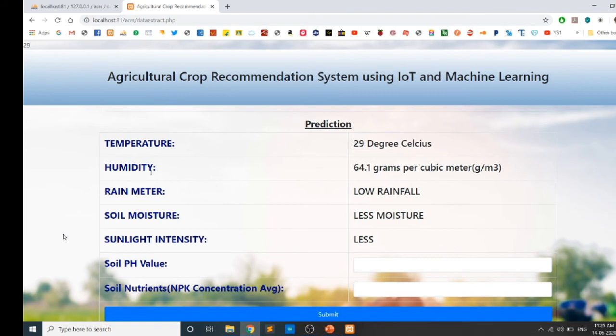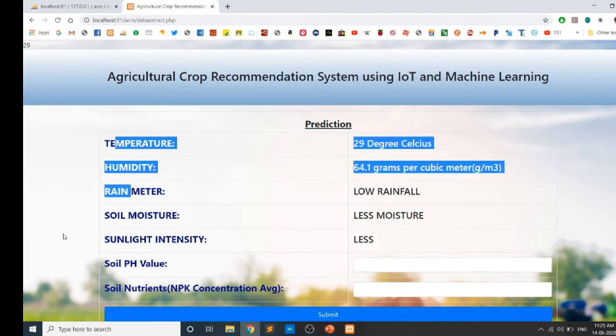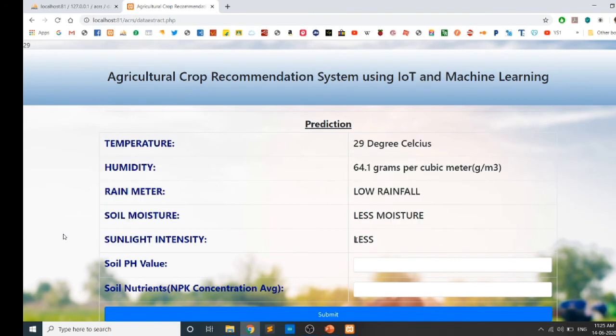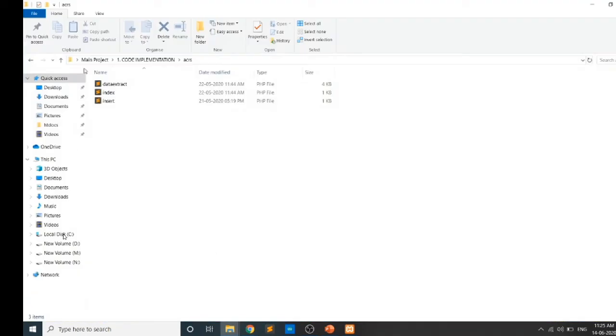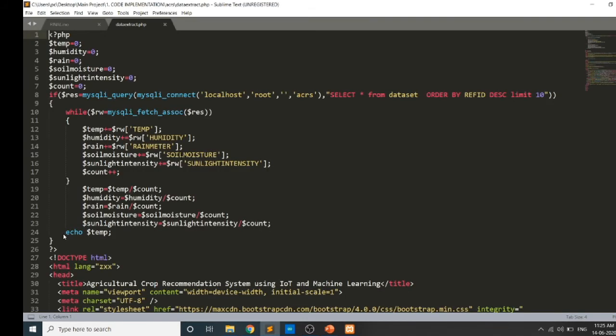Now we can see that we have got the sensor data from the database and it is being displayed here, and now we can see the code for that as well. Here we are extracting the data which we inserted into the database, and we are taking a mean value, the average value of those things.